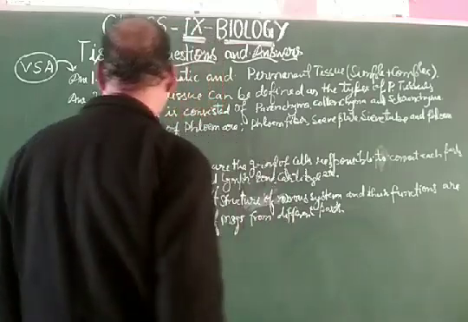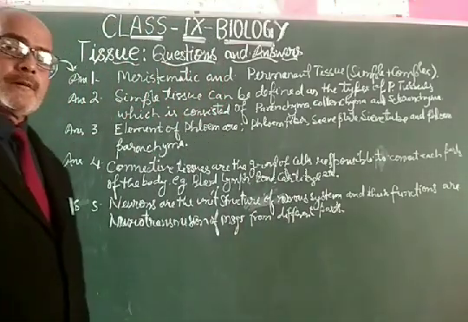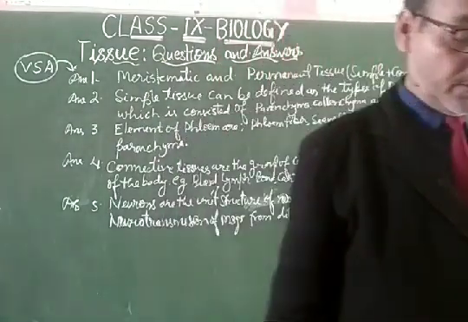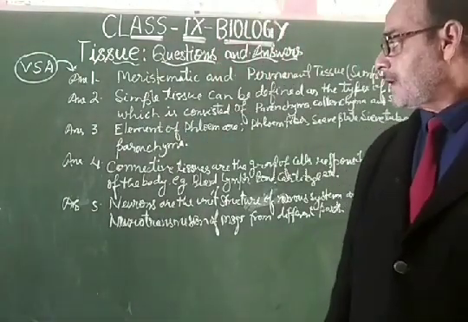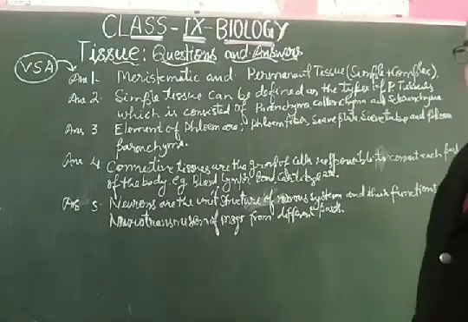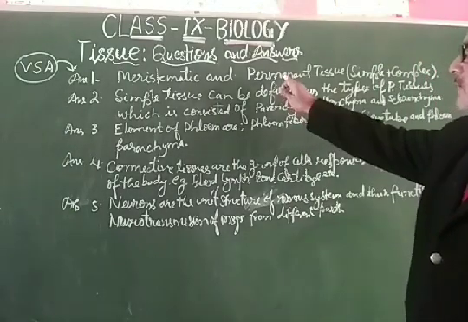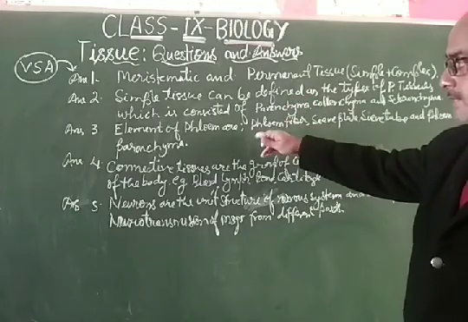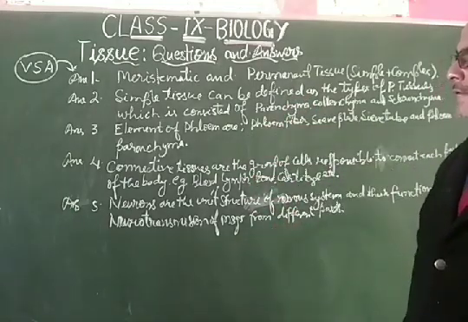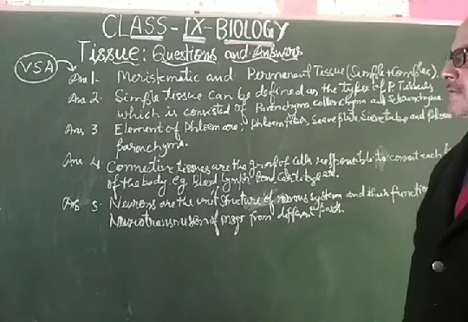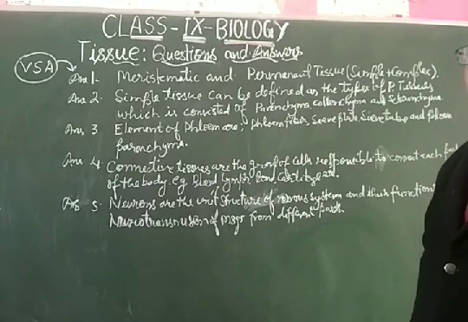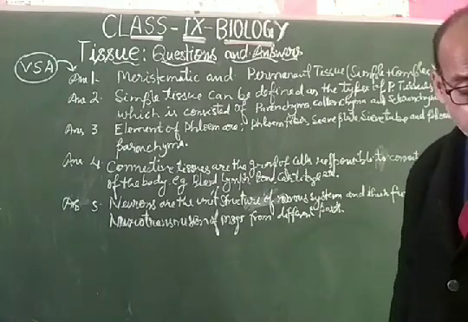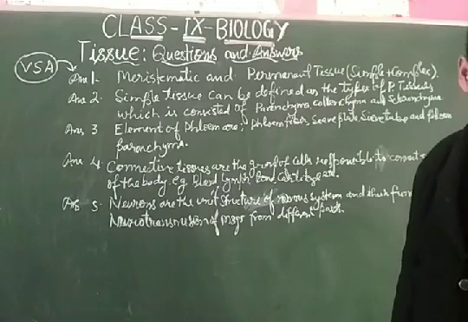So my dear students, these are five questions that have been taken from the very short answer segment of the chapter tissue, and you can reply to very short answer questions like this. Either you complete this in 1 line, or in 2 lines, or in 1 and 1/4 lines. Such questions have to be answered within just 2 lines, because they are very short answer questions, in a perfect way.